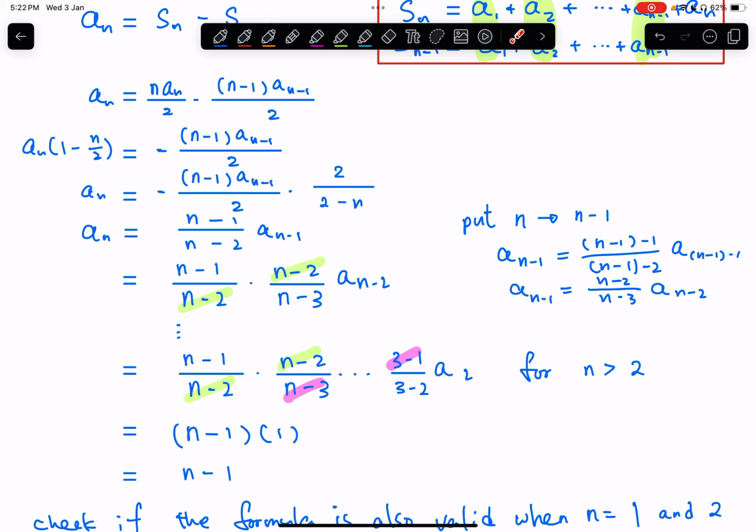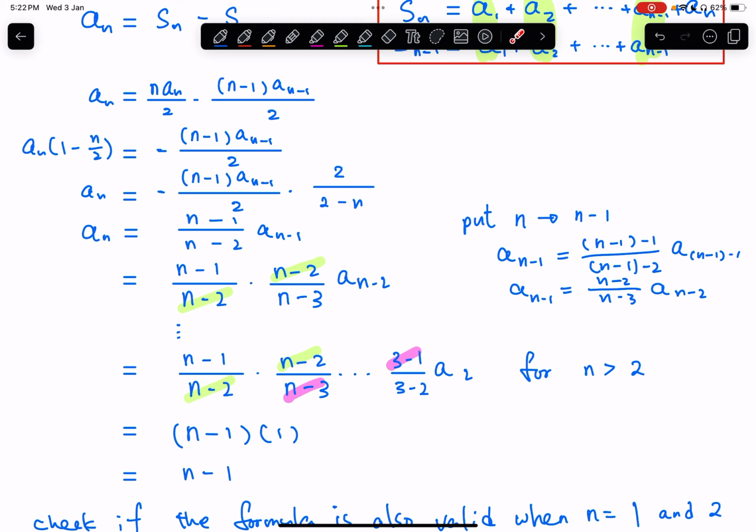Okay, so 3 minus 1 is 1, and anything times 1 is itself, so I can ignore it. And then lastly, a2 is given as equal to 1. So at the end, an can be written as n minus 1. So up to here, is it the final answer yet? Think about it carefully.